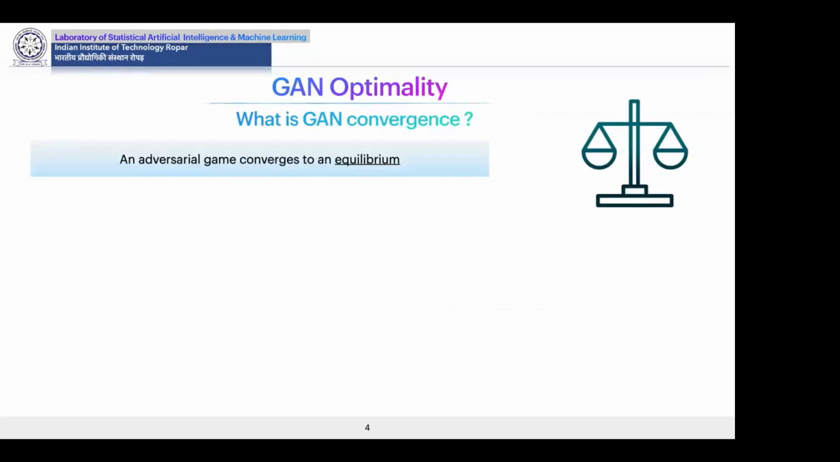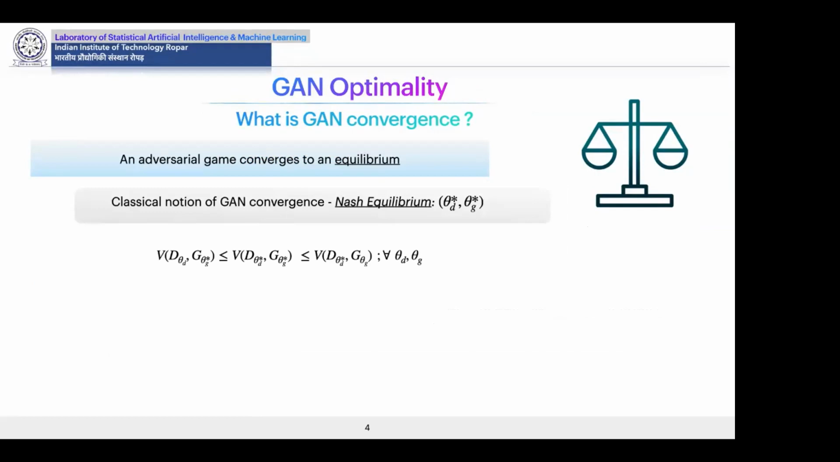Since GANs constitute an adversarial game, the notion of convergence is that of an equilibrium. The classical notion of GAN convergence is that of a Nash equilibrium. It constitutes a maxima of the GAN objective function V with respect to the discriminator and a minima with respect to the generator.